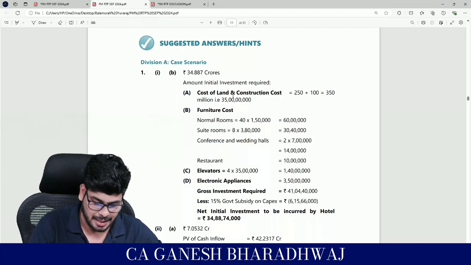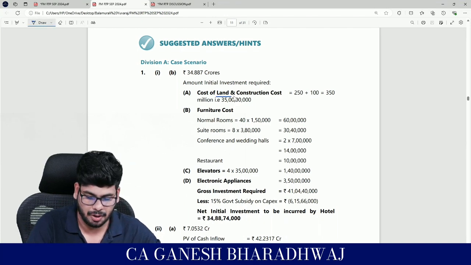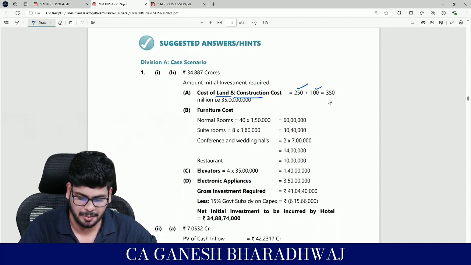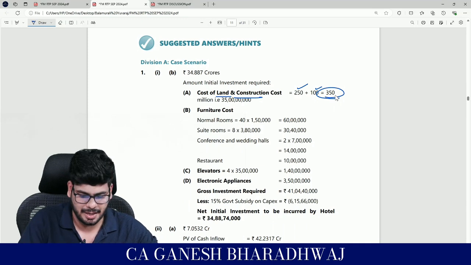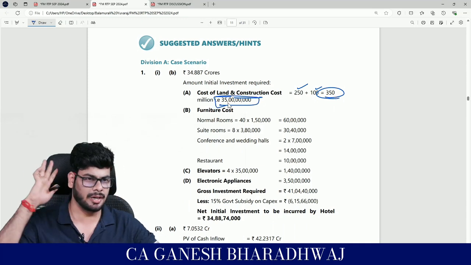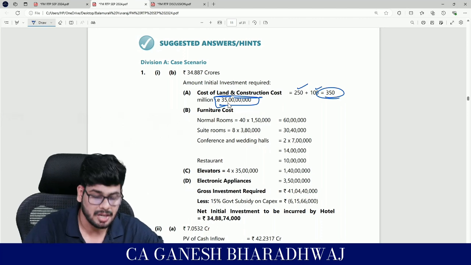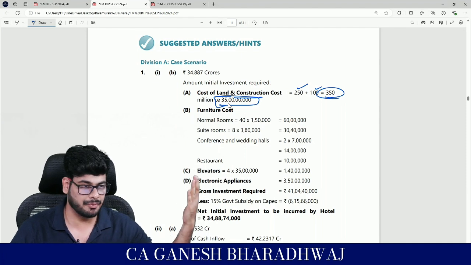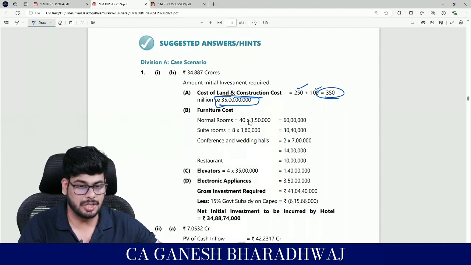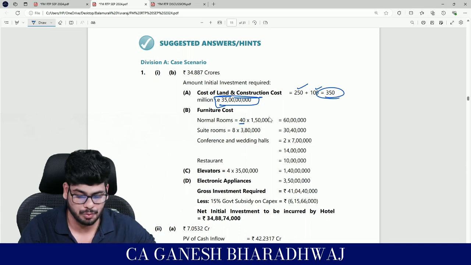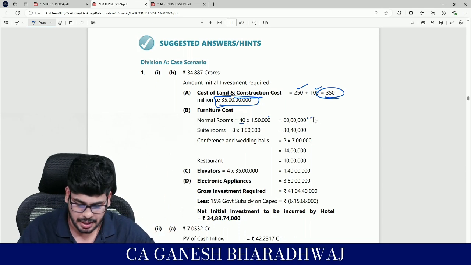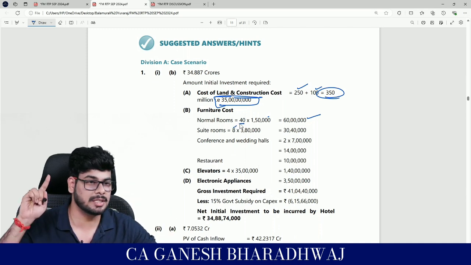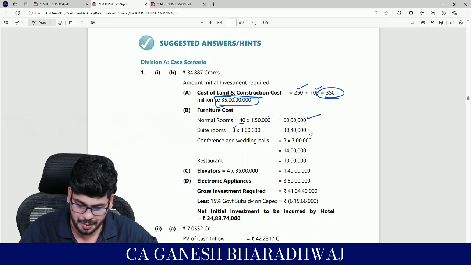The cost of land and the construction cost they are asking for, right? So cost of land and construction cost, it's already given. 250 million plus 100 million is going to be 350 million, or nothing but 35 crores. Clear? Any issues here? No. Then furniture cost, we calculated, right? Have the question in front of you. So we saw that 40 normal rooms and each normal room required 1.5 lakhs. So how much is that? 60 lakh rupees. So for deluxe suite rooms, there are 8 suite rooms and you've got 3.8 lakhs per room. That's going to be 30 lakh 40,000.